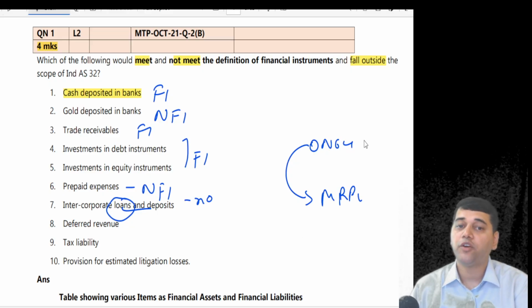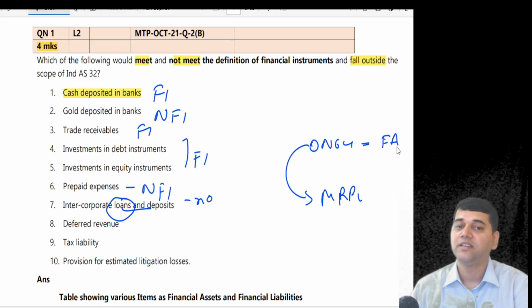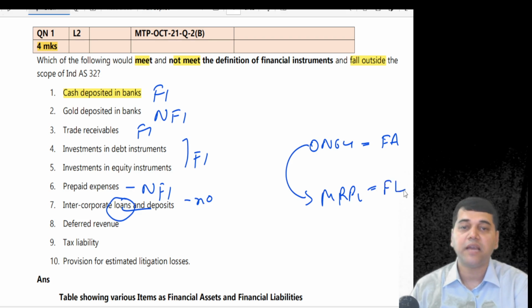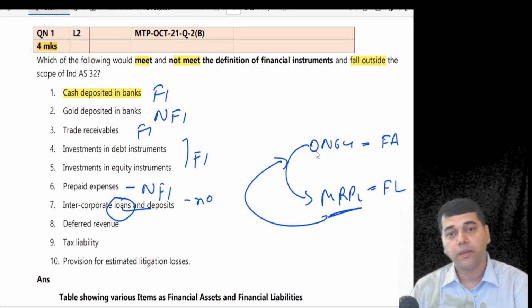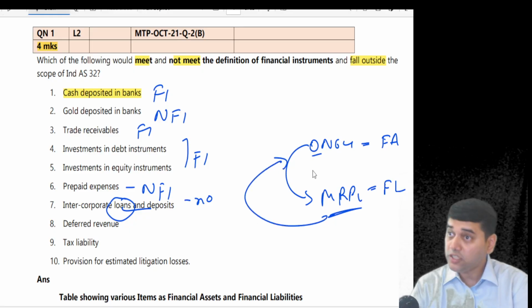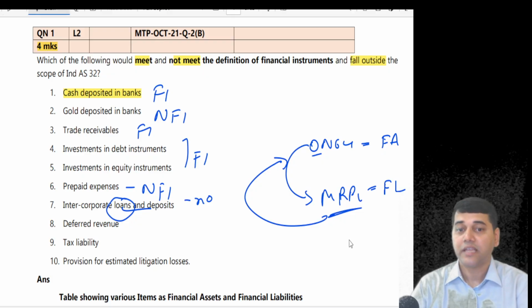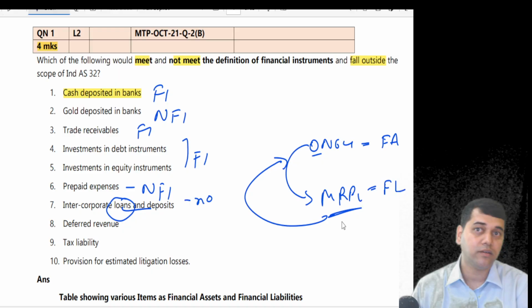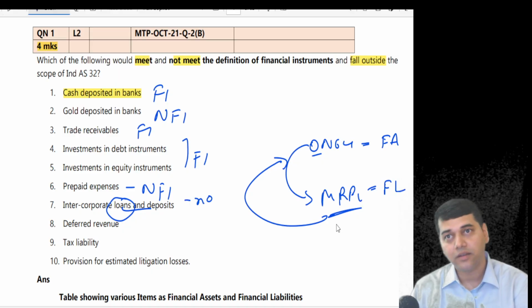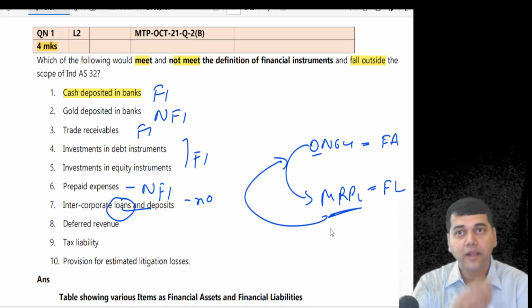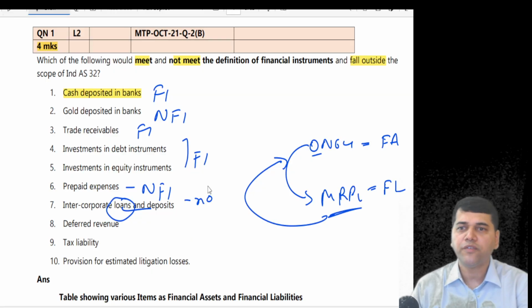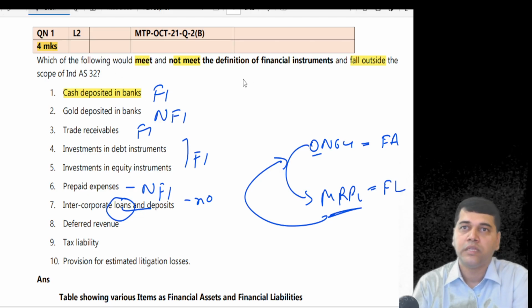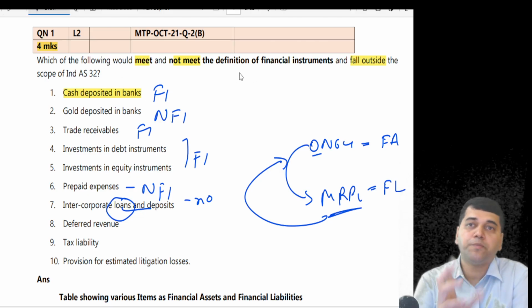Yes. Why? Because for ONGC it is a financial asset, and for MRPL it is a financial liability. MRPL has a contractual obligation to pay cash, and ONGC has a contractual right to receive cash. Can MRPL say no, I will not pay? No. Clear? The question is, whose perspective should I look from?